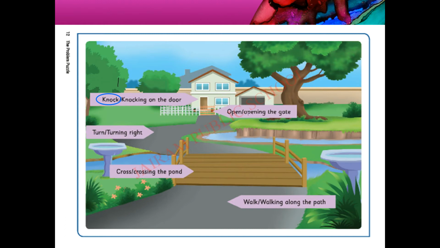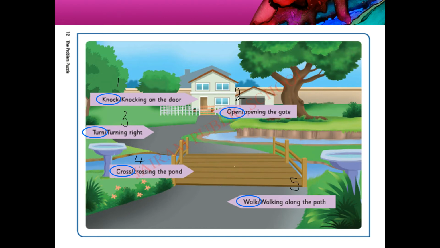After knocking, what should she do? Open or opening the gate? Open. This is the second step. Okay, she has to open the gate. Next, she has to turn right. So here turn is the correct action word. After turning right, what should she do? Cross or crossing the pond? Cross the pond. Next, walk along the path. So this is 3, this is number 4, and this is step number 5. So these are all the action words.